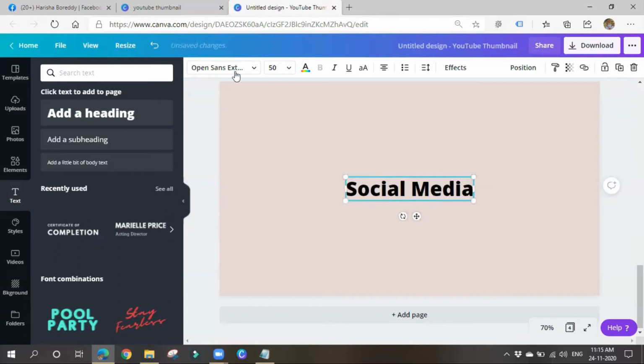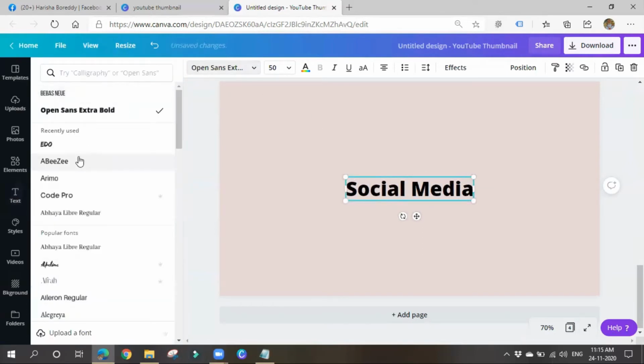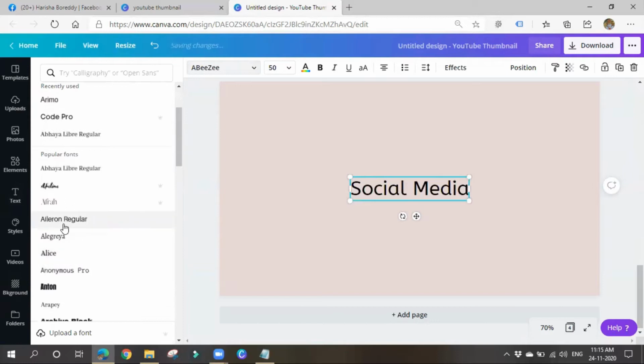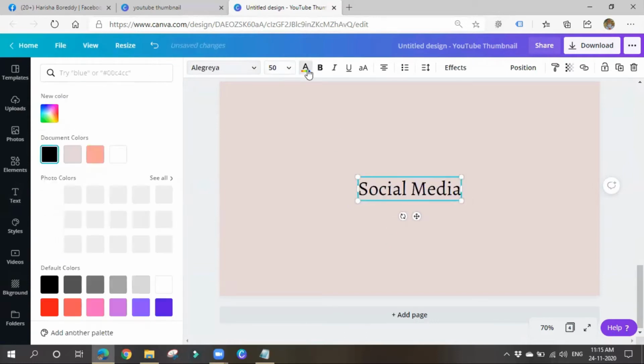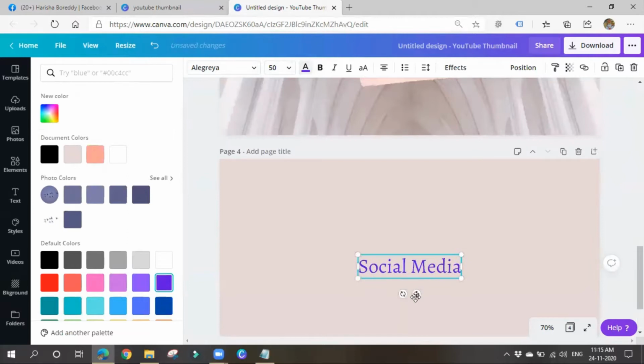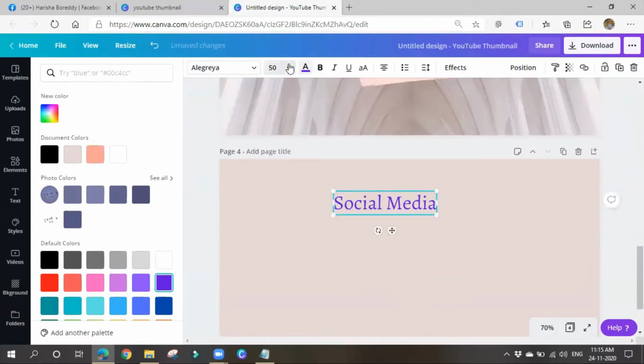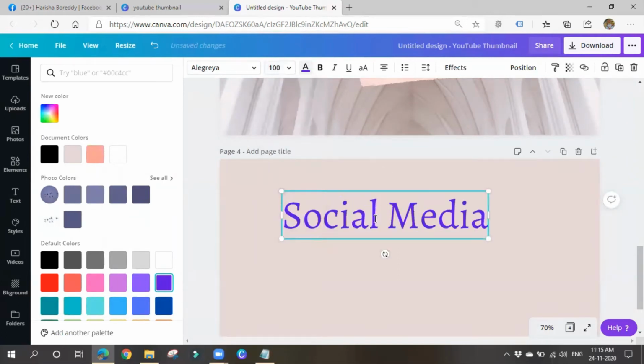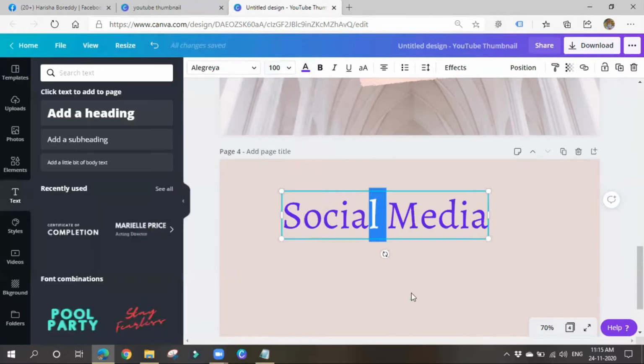You can also go for changing fonts here. Whatever fonts you want, you can choose here. Like this. You can also increase its size and color. You can also change color here. So whether you want blue or black or whatever you want, you can choose. You can also increase the size, font size 100. Like that you can keep, right.